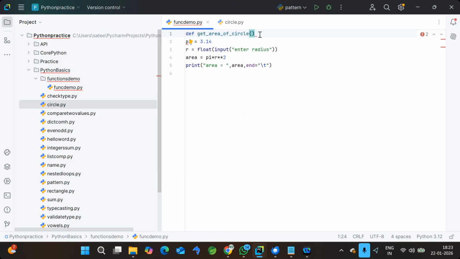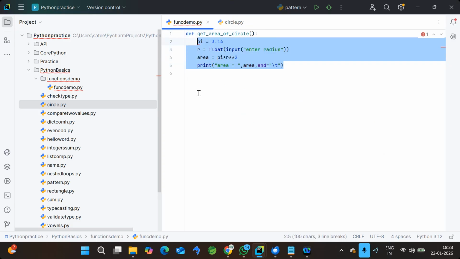After that come brackets and then a colon, because in Python, whenever you indicate a block, whether for an if condition or a for loop, you use a colon, followed by the code as a block, indented with a tab space.